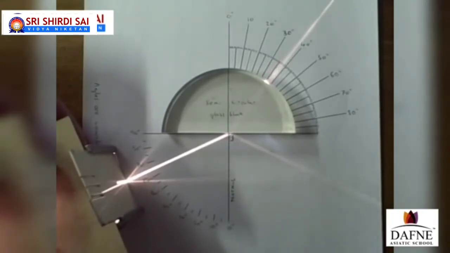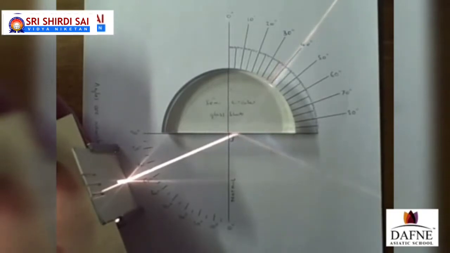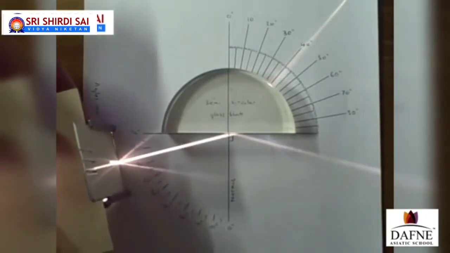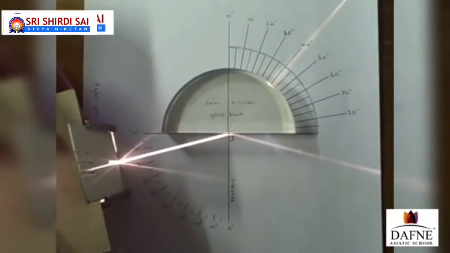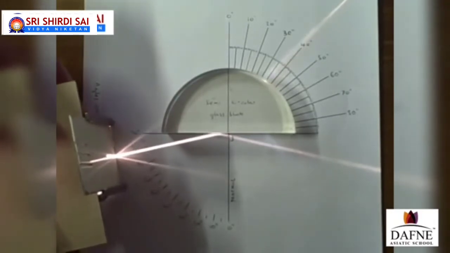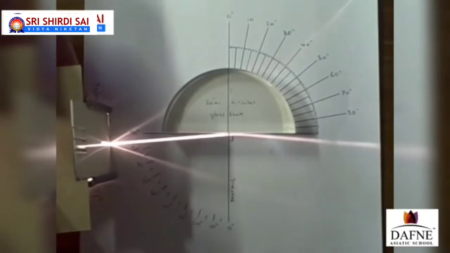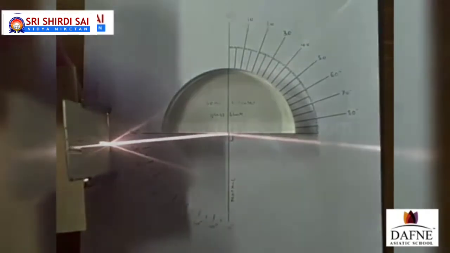We are doing an activity to prove that sin i by sin r equals a constant, which is Snell's law. For different values of i, we note down the values of r in every case, and we calculate the value of sin i by sin r in each case. You can prove that sin i by sin r is almost constant in all the different cases. Of course, you can see a special case in the activity in the last few seconds. Whenever the incident light ray is grazing the interface, the angle of incidence will be 90 degrees. The incident light ray is grazing the interface.